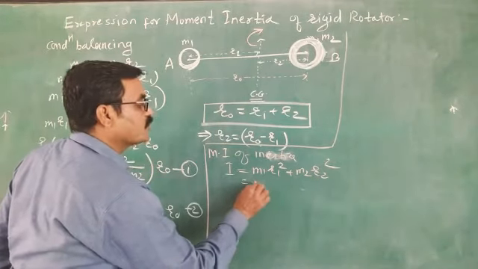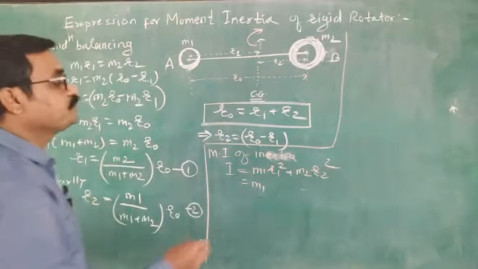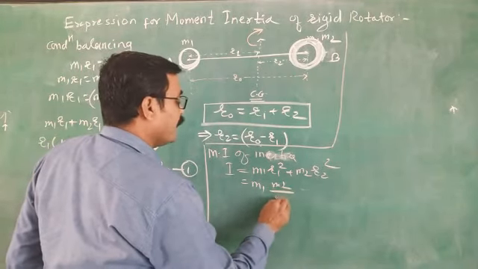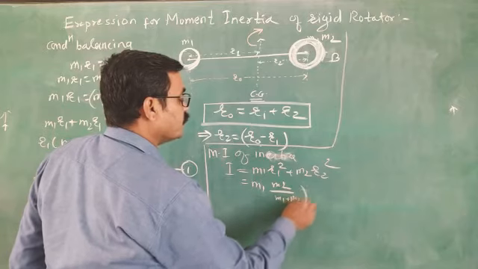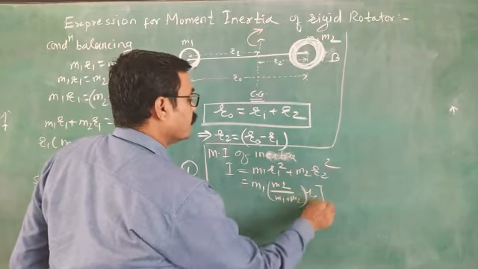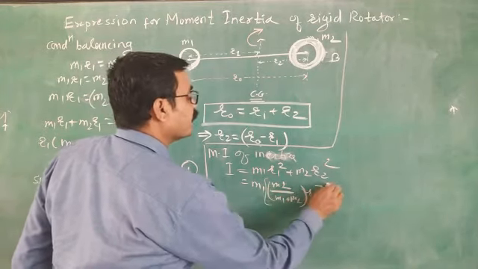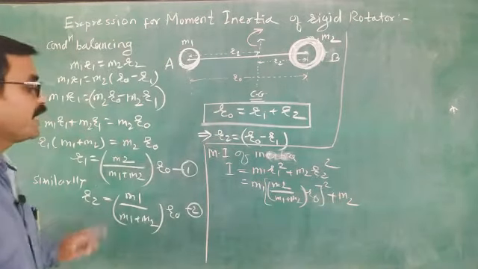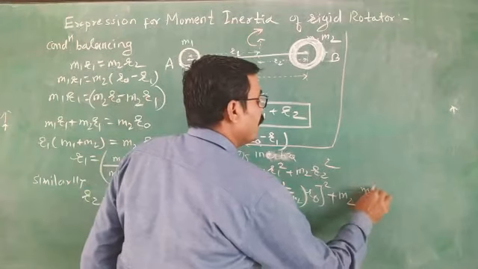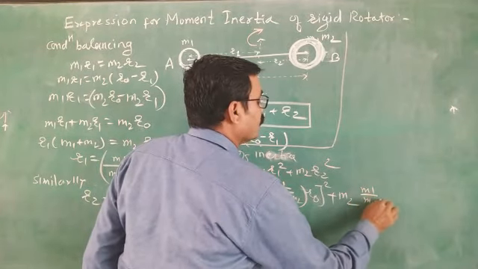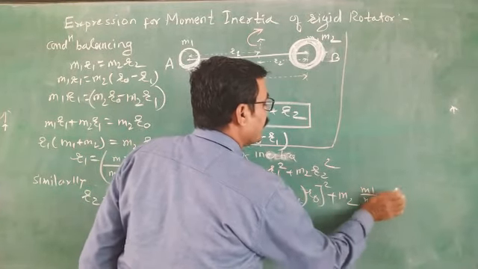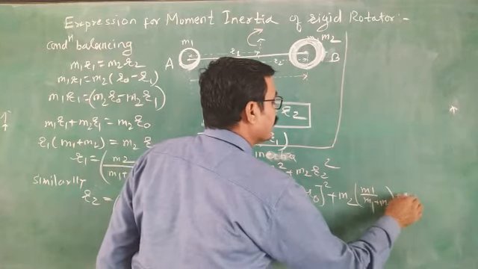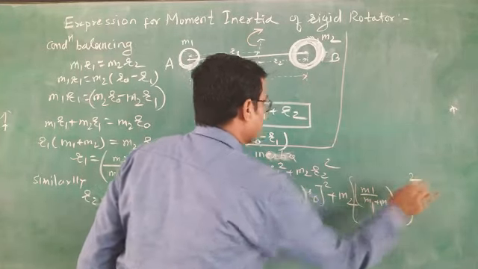Now put the values of R1 and R2. R1 is m2 upon (m1 plus m2) into R0, whole bracket square, plus m2 times R2, which is m1 upon (m1 plus m2) into R0, whole bracket square.